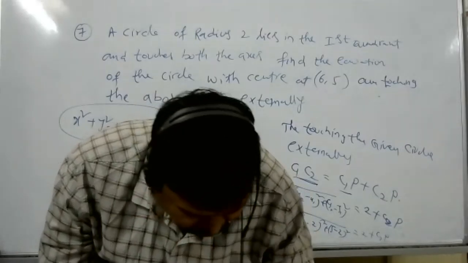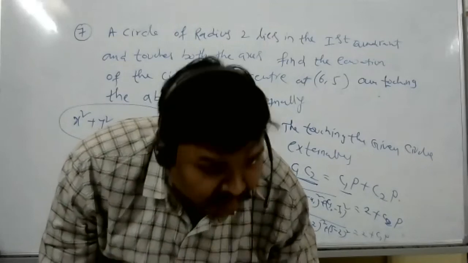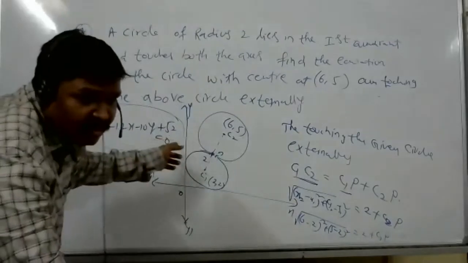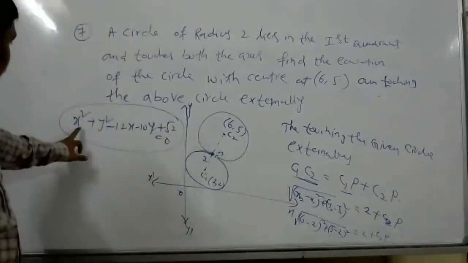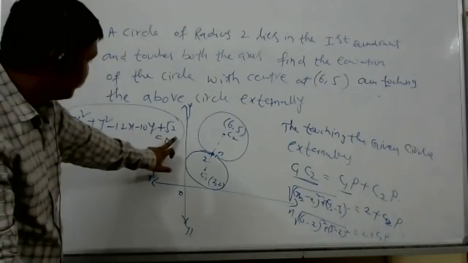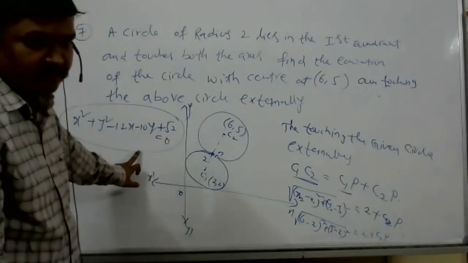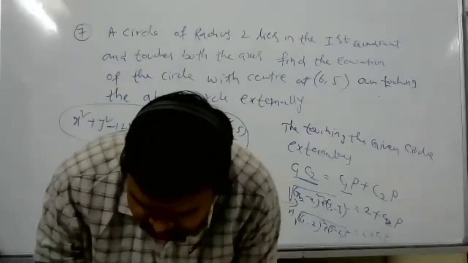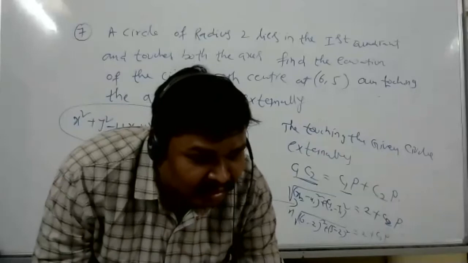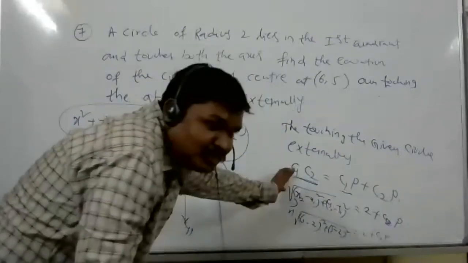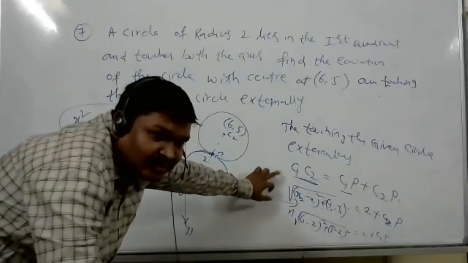Sir, could you move a bit so that I can see the answer? Which one? This one? The equation: x square plus y square minus 12x minus 10y plus 52 is equal to 0. Okay, sir. So I tried by section formula. It won't come because we don't know any coordinate of R, right? So it won't work, this process.